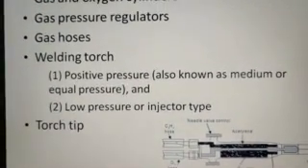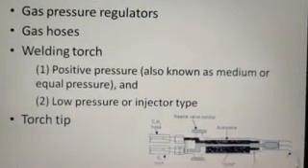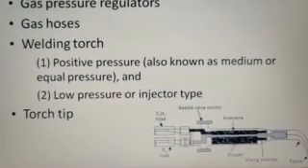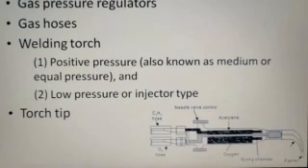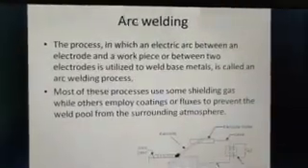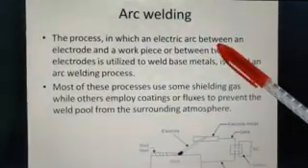And finally, the torch tip. Depending on our required shape and size of the flame, we can vary the torch tip. So these are all the equipments used for gas welding or oxyacetylene welding. Now let's see the next common welding process, namely arc welding.